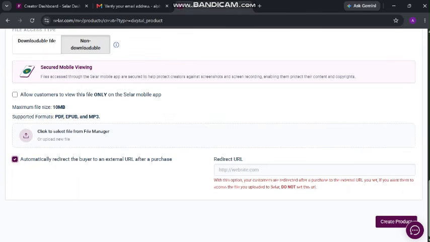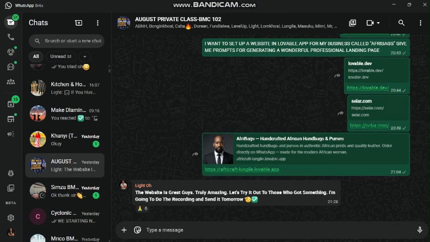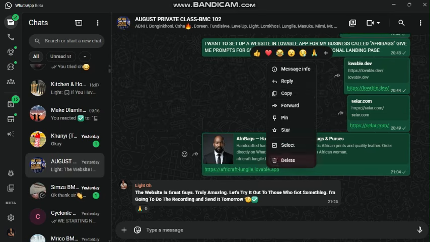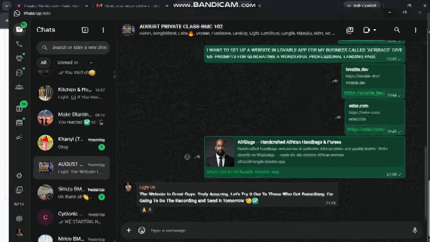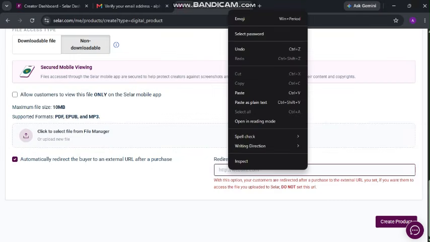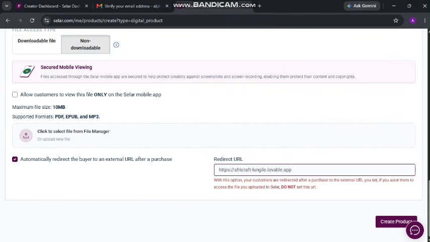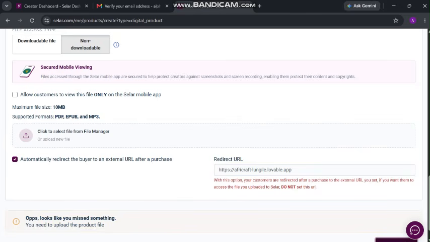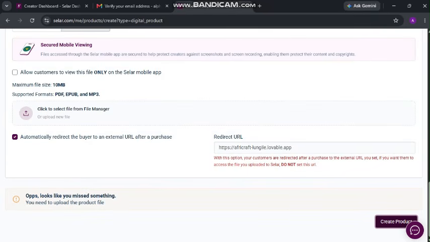How? I take my WhatsApp and get the link for my business. The WhatsApp link, you can use it and put it here, then say create product. Now there is something I missed here.